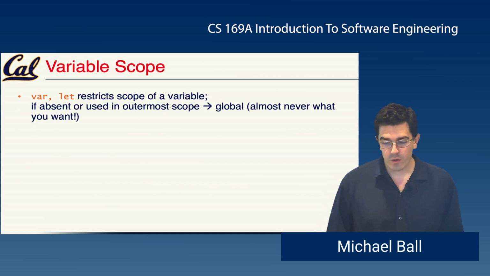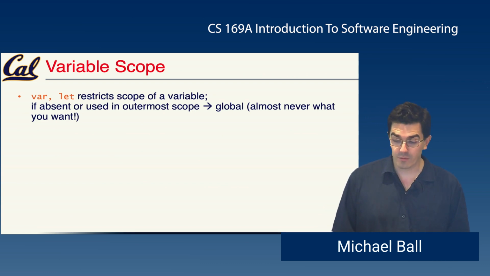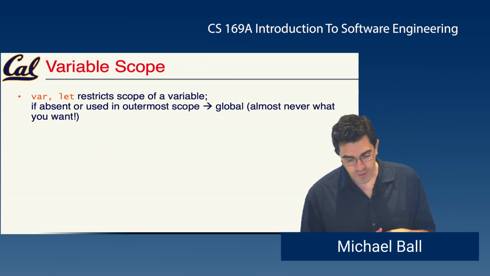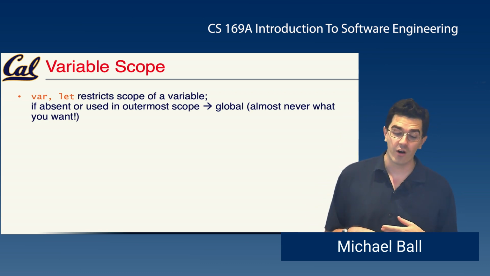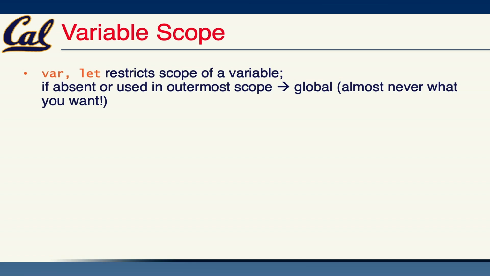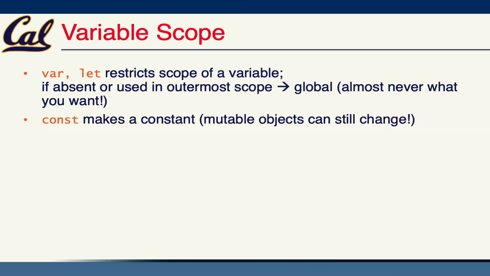Variable scope in JavaScript is fairly standard with a couple exceptions. So there are three common ways to declare a variable in JavaScript. The two most common are var and let, which declare a variable in the current scope. If you leave off a variable declaration, the variable is global by default. And this is one of the places where JavaScript perhaps differs a little bit from most other languages: by default, variables are global, and we're going to use declarations like var and let to restrict the scope of a variable. There are minor differences between the two, but you don't need to know them. You could use either interchangeably for the most part.